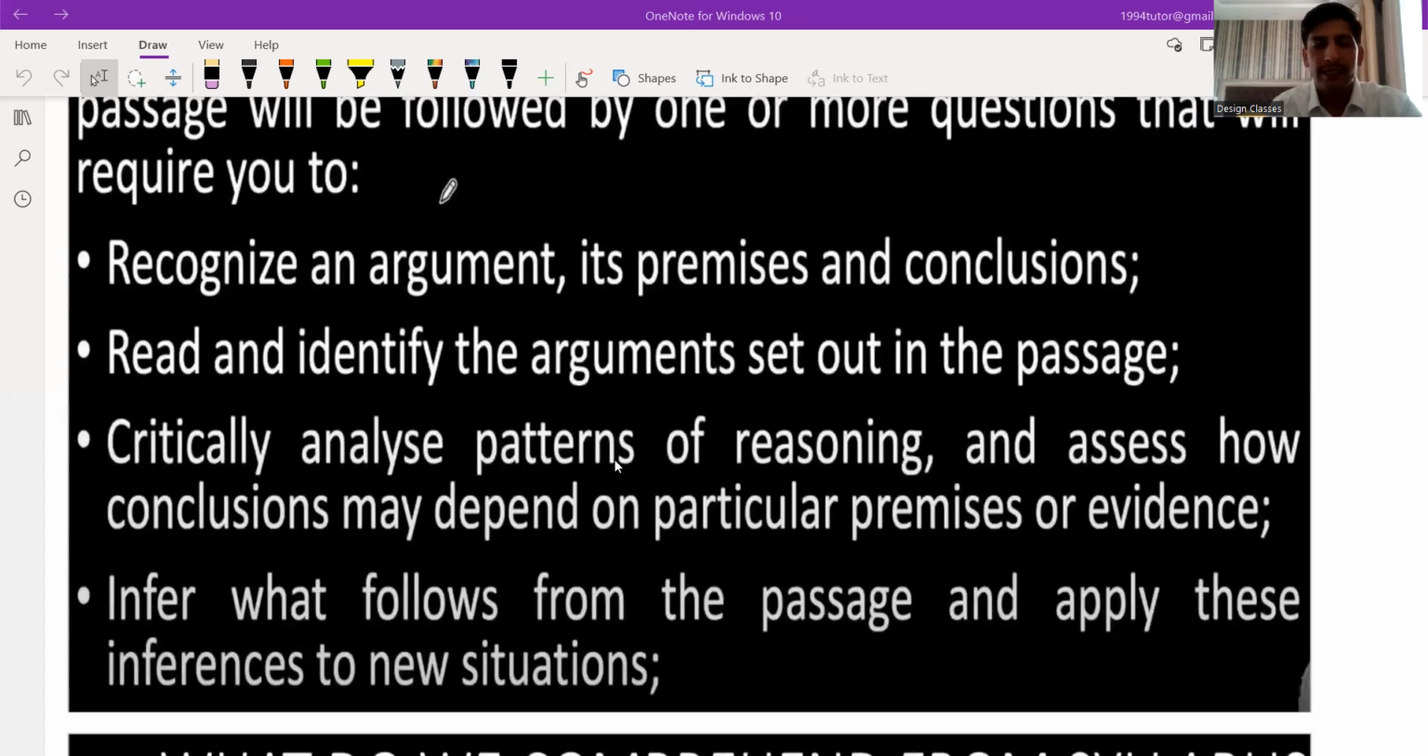Read and identify the argument set out in the passage. We are going to read the passage and identify the argument, that is, the topic of the whole passage. Critically analyze patterns of reasoning and assess how conclusions may depend on particular premises or evidence. Basically, evidence and premises are almost similar things. So we have to critically analyze the pattern of reasoning, and then assess the conclusion: what the author actually wants to explain in the whole passage.